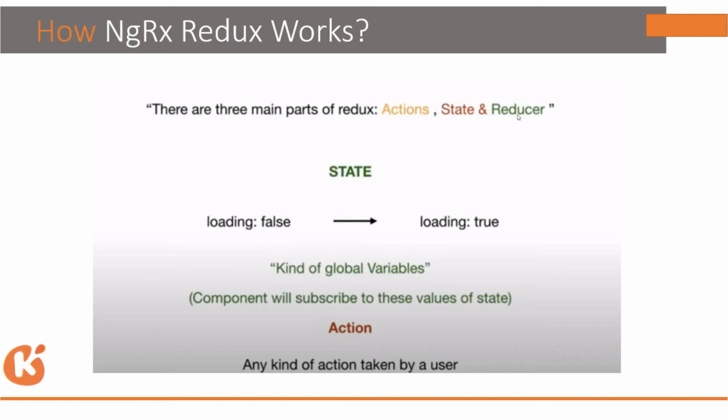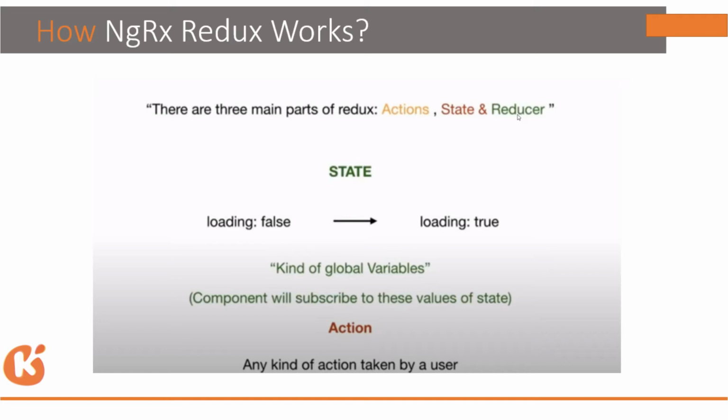As I've already explained, there are a few terminologies in Redux. The main parts of Redux are action, state, and reducer. Action, from the name itself, means something is going to change, or somebody is requesting some change. An action can come from the outside world, maybe from the backend, from third party APIs, or from the user or the app itself.